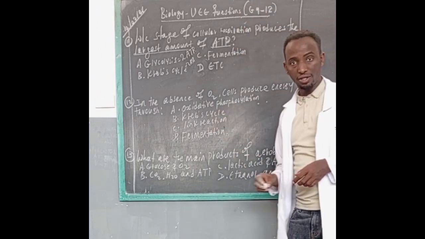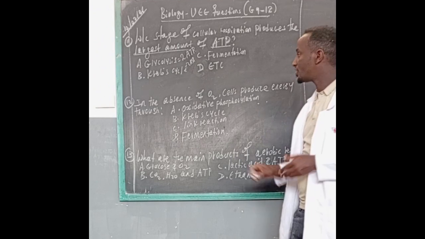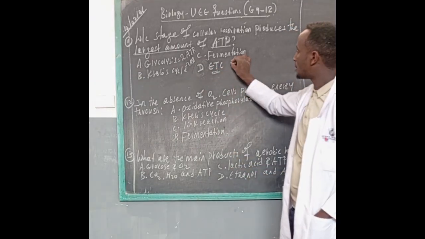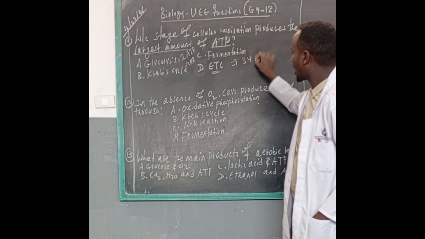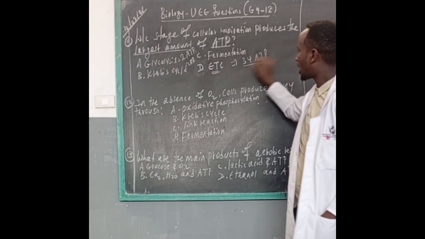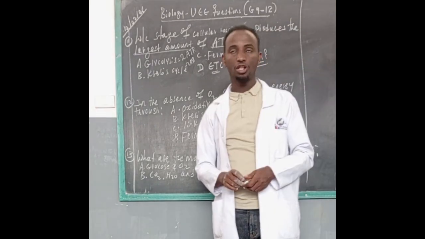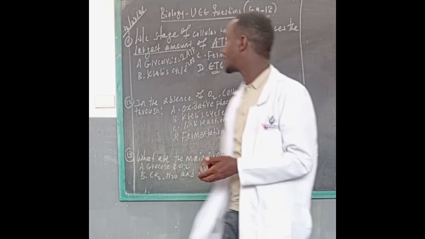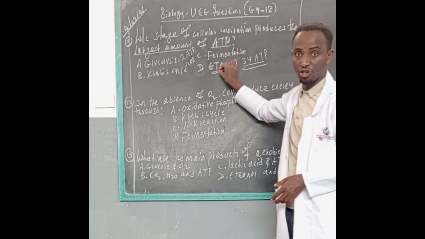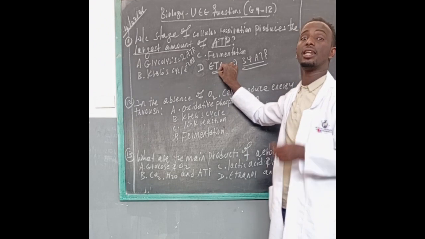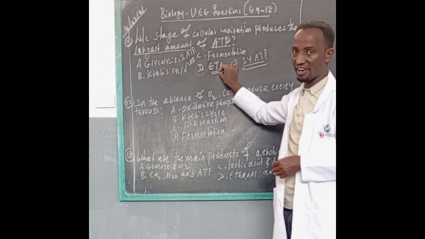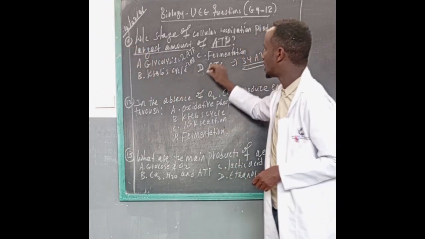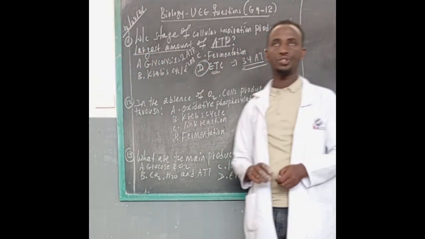But the final stage of cellular respiration, the electron transport chain, produces about 34 ATP molecules from a single glucose. So the largest amount of ATP is produced by the electron transport chain, which is the last stage of cellular respiration. So the answer for question number 11 is the electron transport chain.